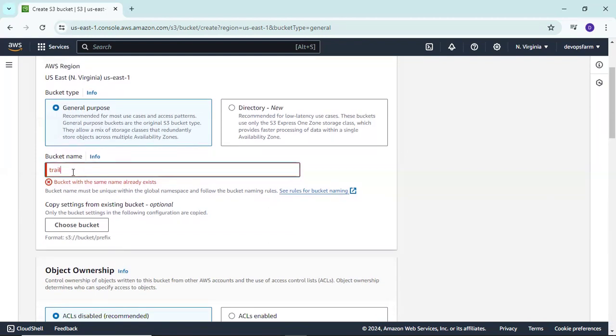Can anyone suggest a unique name for our bucket? Bucket underscore trial. Okay, but we cannot use an underscore, special characters or capital letters in this.